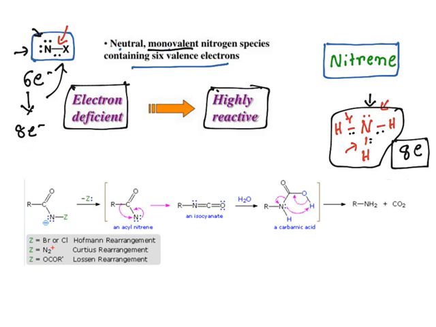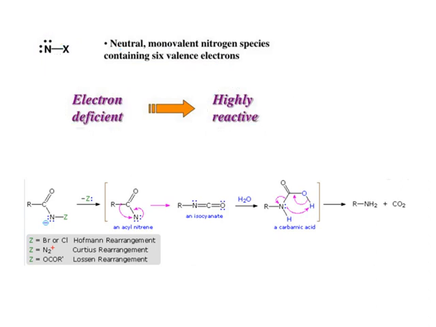So carbocation, because it has an ionic charge, is unstable, whereas nitrogen is electron deficient and highly reactive. So in the course of a reaction, if nitrogen forms, it will try to get an adjacent group with electrons so that it gets the octet and is stabilized. Look at these examples. In all these rearrangements, Hofmann, Curtius, Lossen, the group transfer occurs to an electron deficient nitrogen. The difference is in their starting substrate.